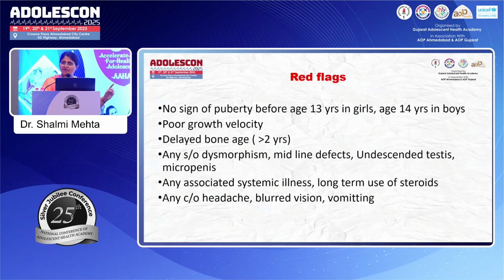But in this case, if it's an adolescent, remember, you want to rule out a major endocrinopathy, right? So if you have any red flags, as in no sign of puberty before the age of 13 years in girls or 14 in boys, if there is a poor growth velocity, remember in this case the child had a normal growth velocity, but if the growth velocity is poor, if the bone age delay is more than 2 years, there is any dysmorphism, any midline defects, undescended testis, micropenis, any associated systemic illnesses, like the child could have nephrotic syndrome, recurrent episodes, there could be long-term use of steroids, any complaints of headache, blurred vision or vomiting, then proper evaluation needs to be done at the time of presentation itself.